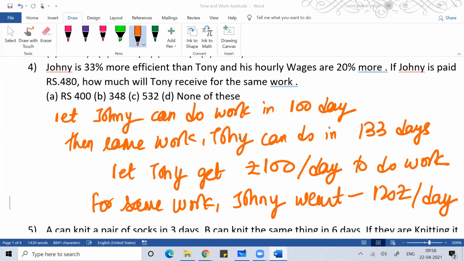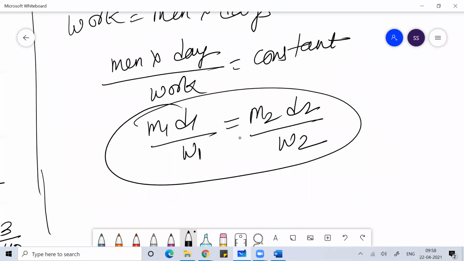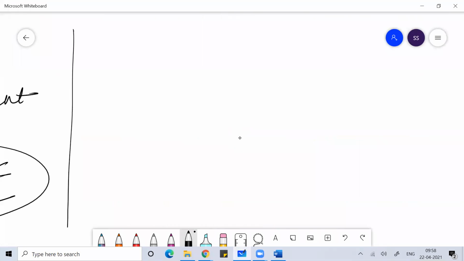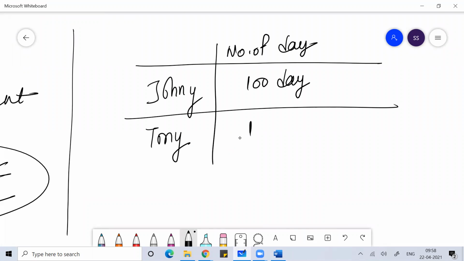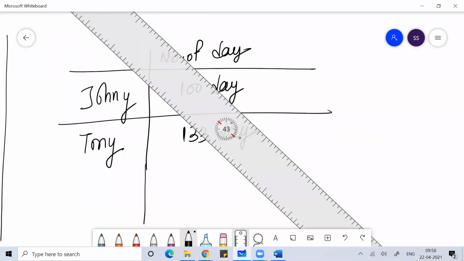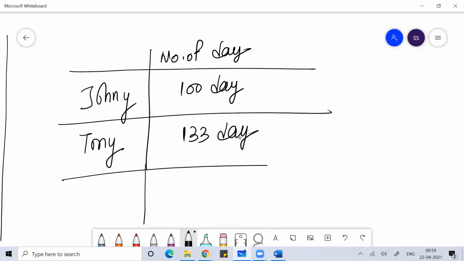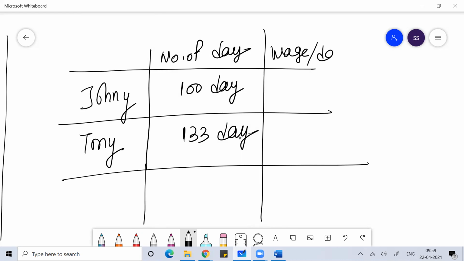So here I'm talking about two persons, Johnny and Tony. If Johnny is doing the work in 100 days, then Tony is doing the same work in 133 days. Okay, and the wage per day.